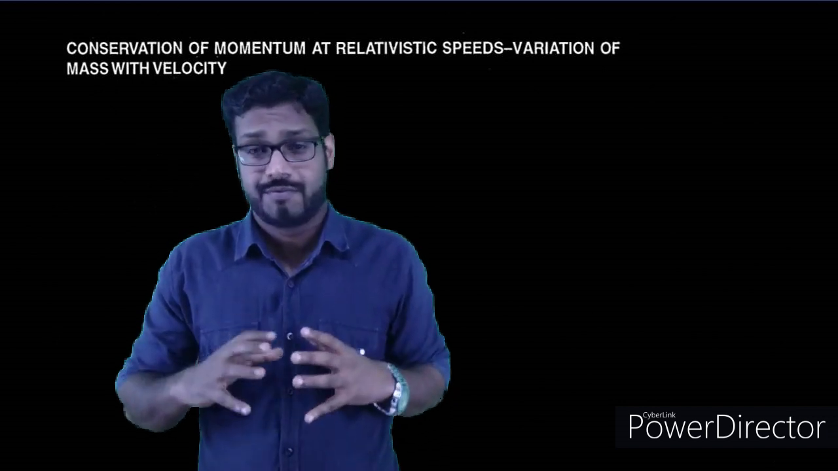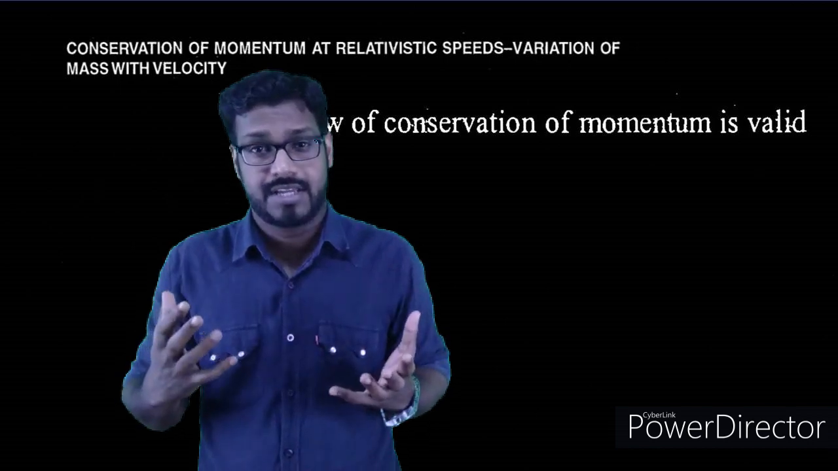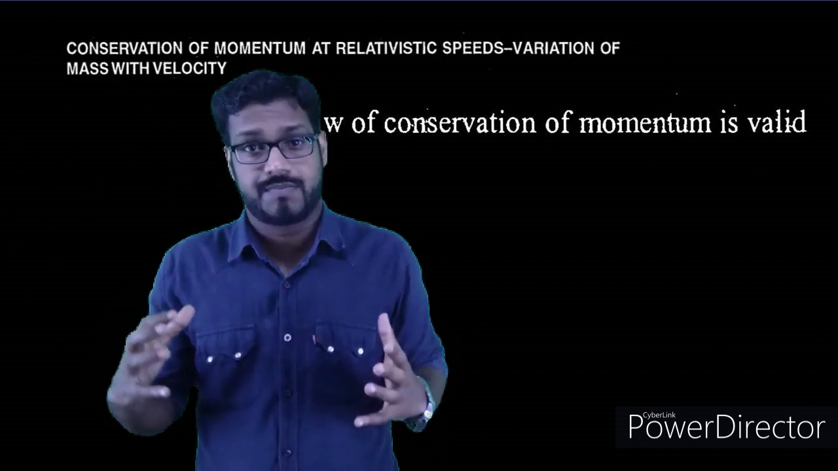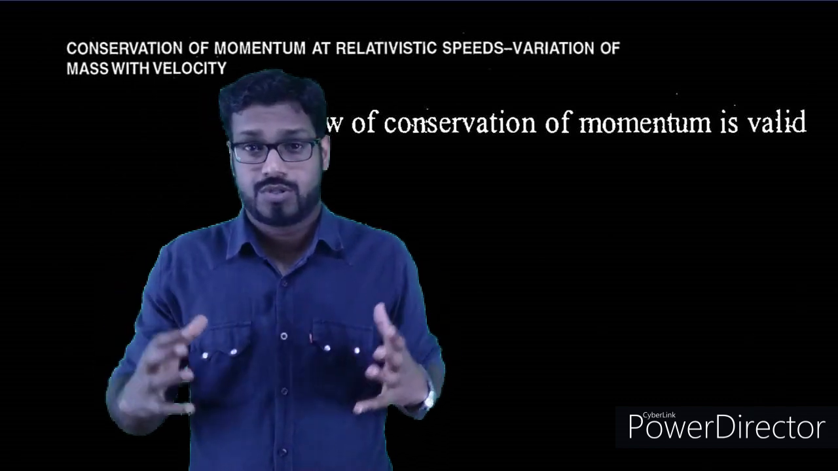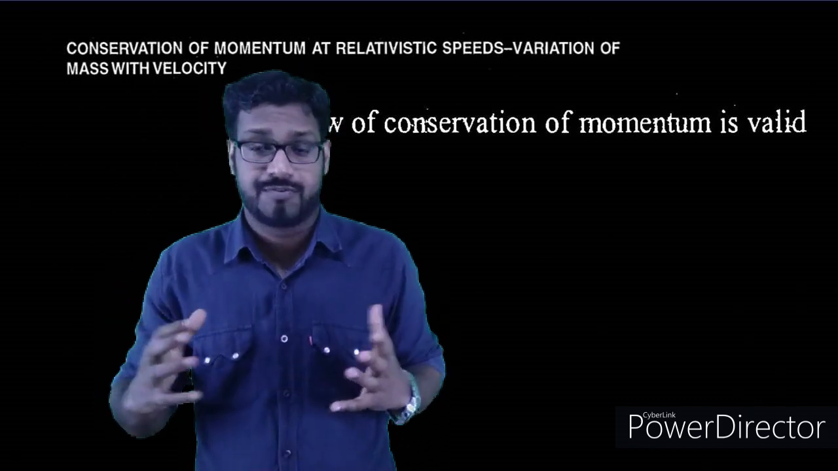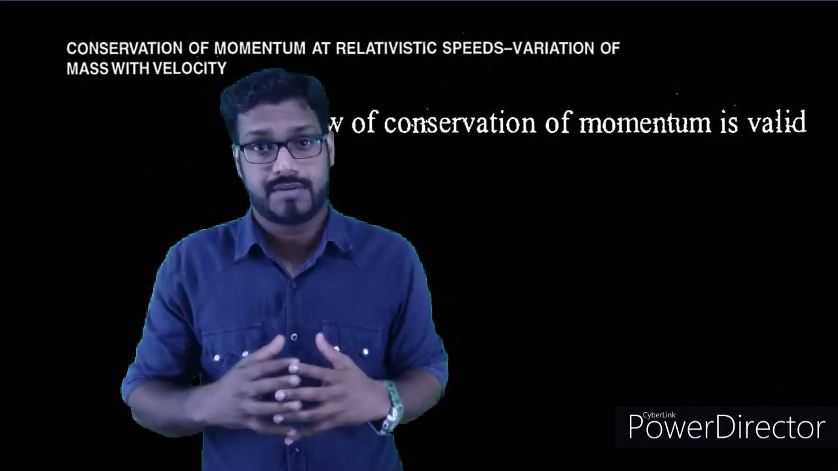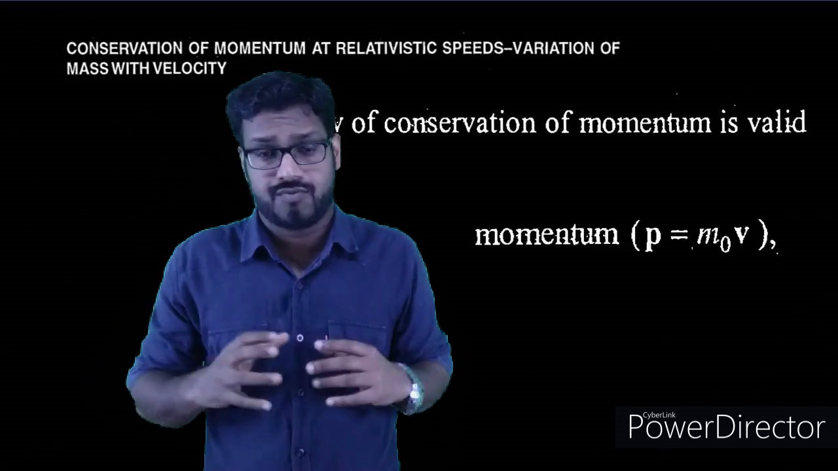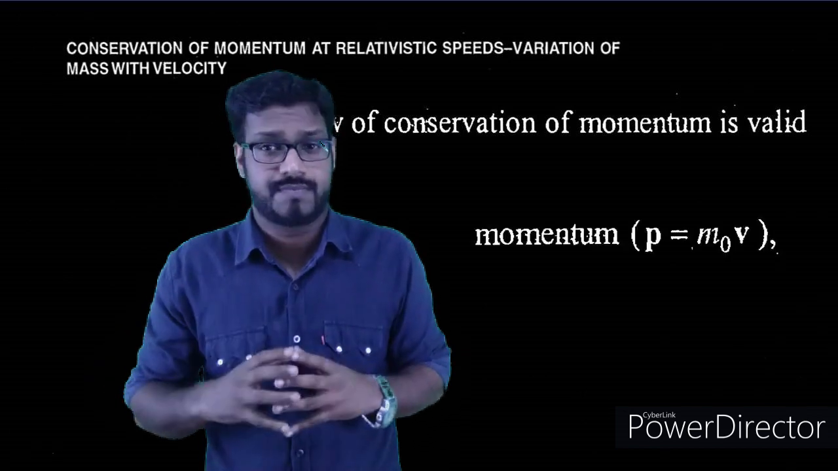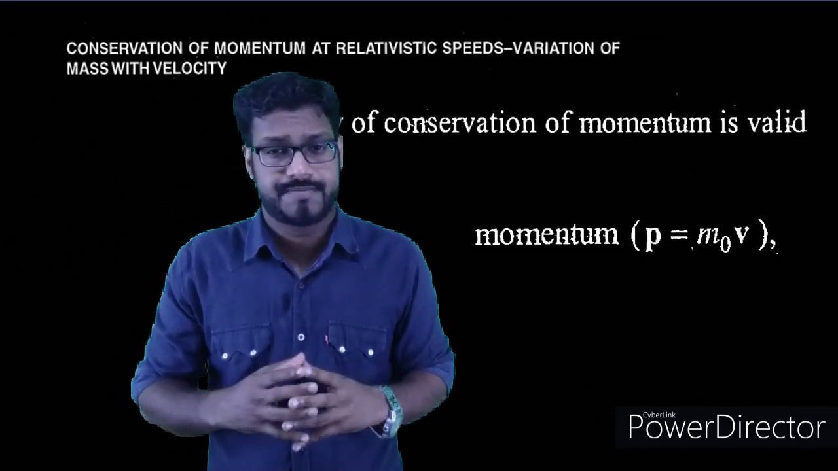The law of conservation of momentum says that when two or more particles collide elastically, the total momentum of the system is constant. This is a universal law. The law should be valid irrespective of the frame of reference or irrespective of the velocity of the moving particle. Momentum of a particle is defined as the product of mass and velocity. So momentum P is equal to mass times velocity.